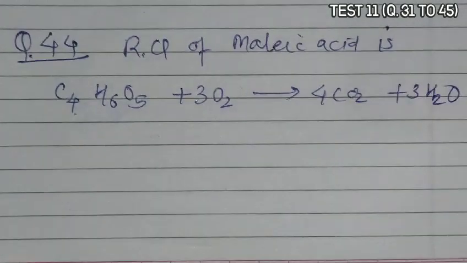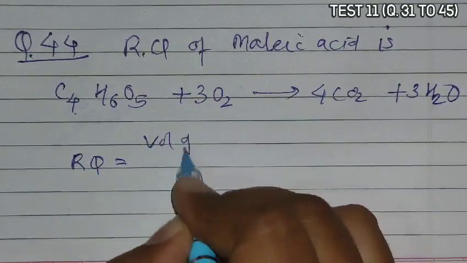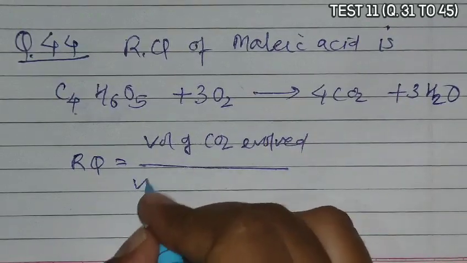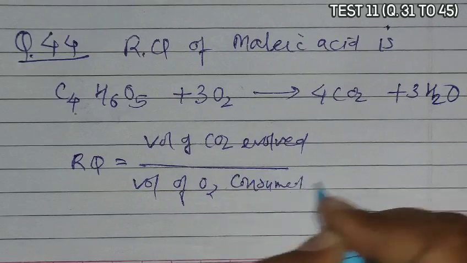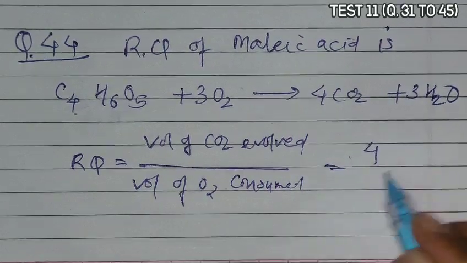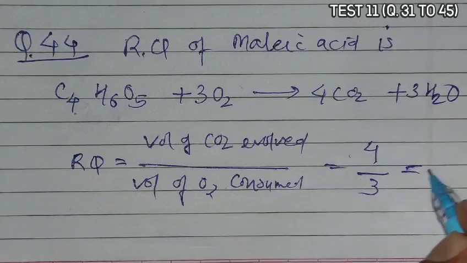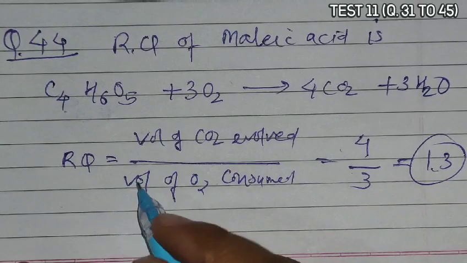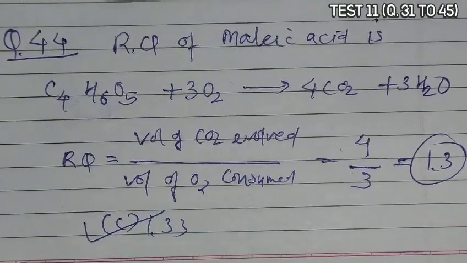RQ is defined as the volume of CO2 evolved upon the volume of O2 consumed. Here CO2 evolved is 4 and O2 consumed is 3. So the 4/3 ratio becomes 1.33. So option C is the correct answer, that is 1.33 is the RQ of malic acid.